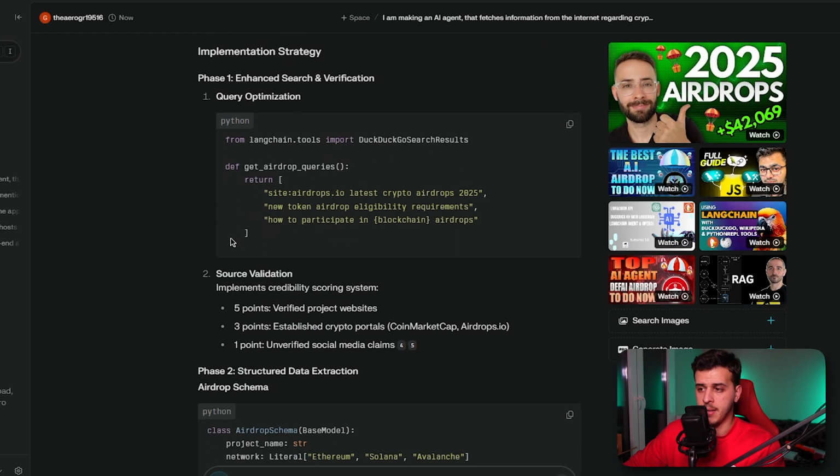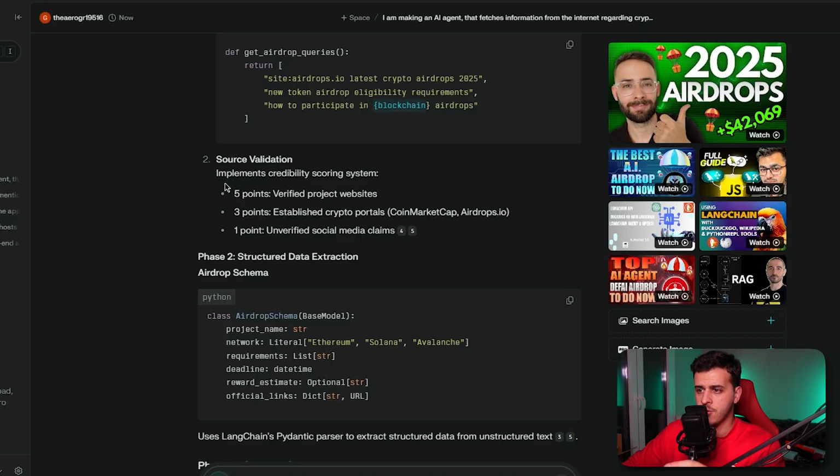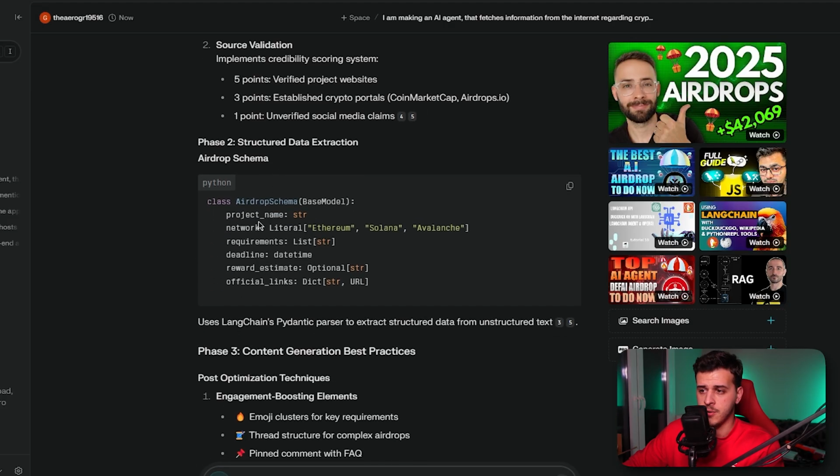Let's see phase 1. Get airdrop queries. Site airdrops.io, latest crypto airdrops, new token eligibility requirements. Okay, how to participate in blockchain airdrops. So this is like an input. Source validation, 5 points, verified project, websites established. Okay, so it uses a point system for validation.